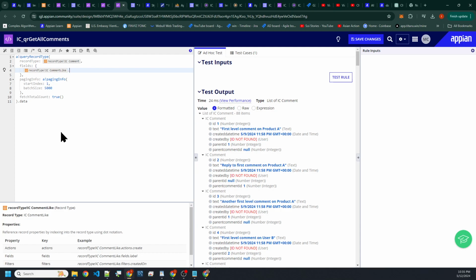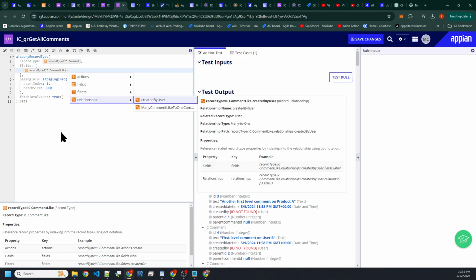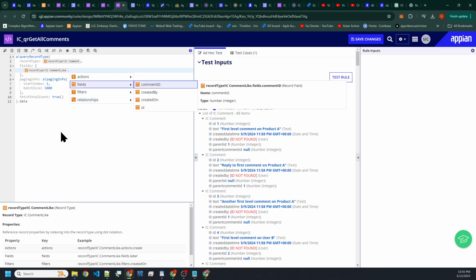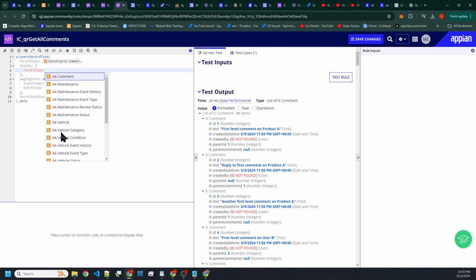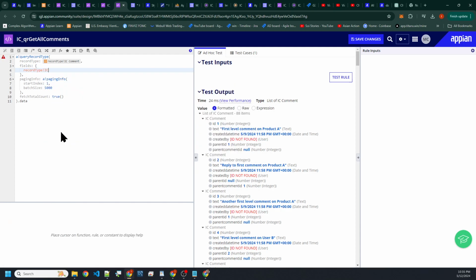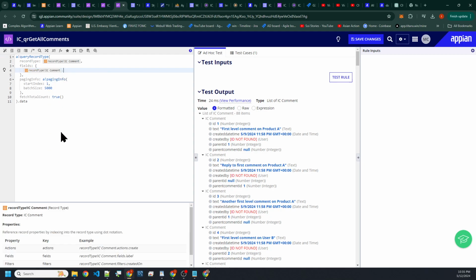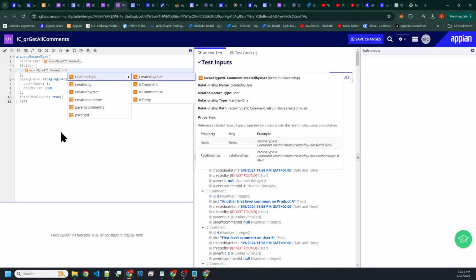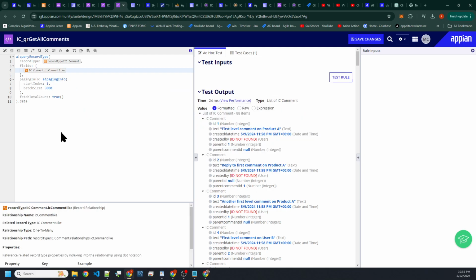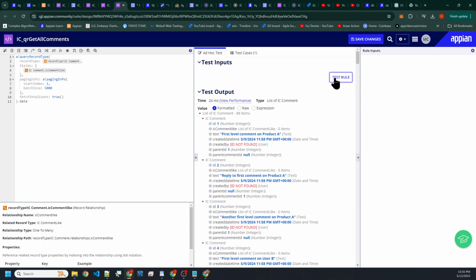Comment like dot relationship. Actually, not relationship, we're just gonna do comment like. Or actually, you know what? We could do I see comment and we can do a relationship here. And then we can do just that. We'll see what this returns.